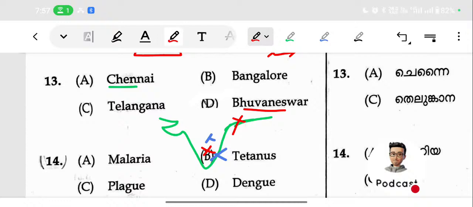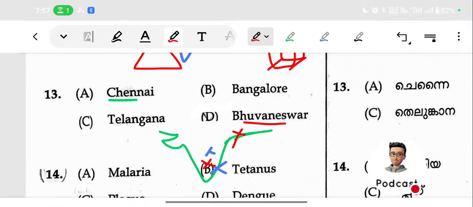Two of them are in the hinterland, two of them are coastal cities. So that is not the correct reasoning. Why? Because two are of a similar kind, two are of a similar kind. Then we can think about another reasoning.